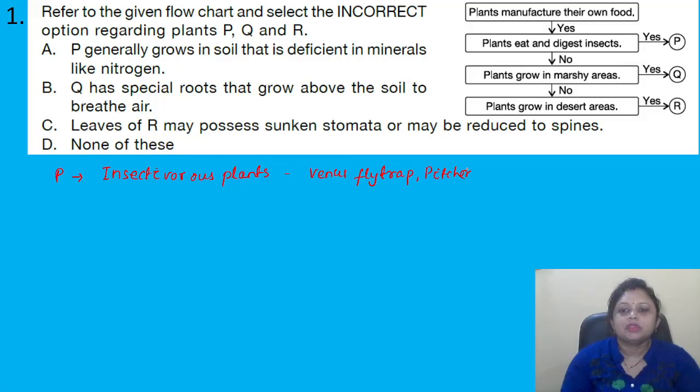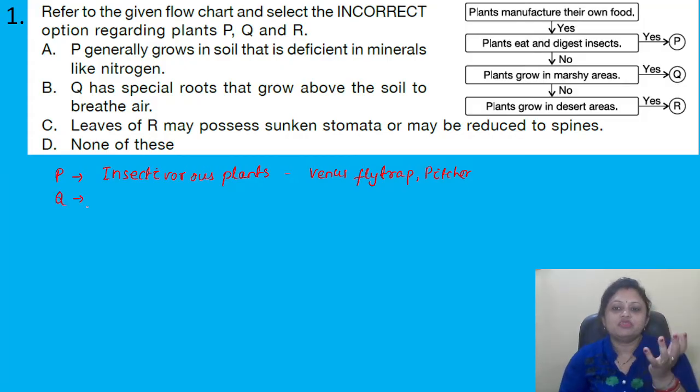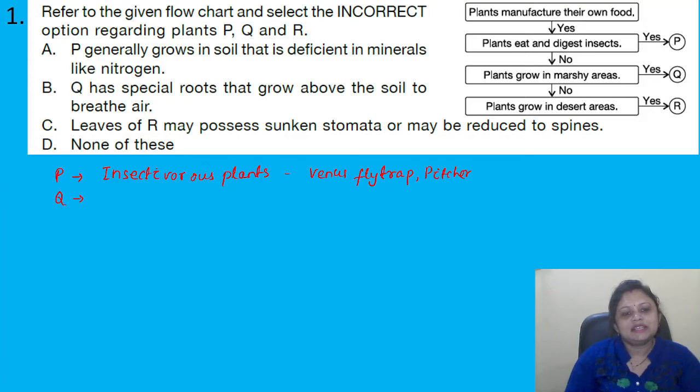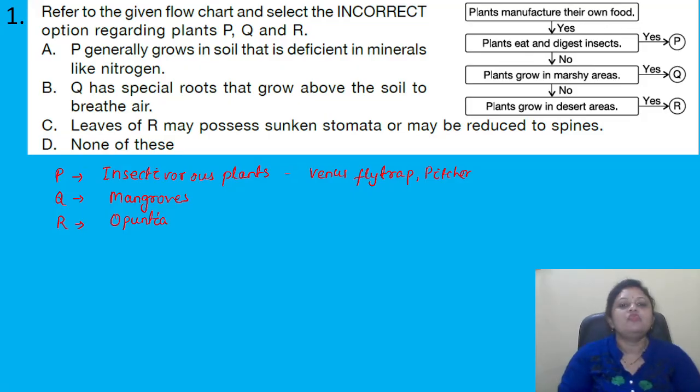Next, which plants grow in marshy areas? Yes, Q. So Q are the plants which grow in marshy areas, like mangroves. And then which plants grow in desert areas? Yes, that is R. These are plants that grow in a desert area, like we can say Opuntia. Now we have to find out the incorrect option regarding plants P, Q and R.